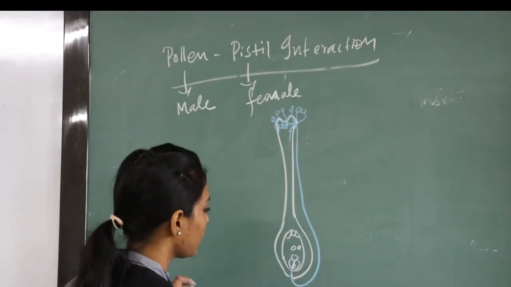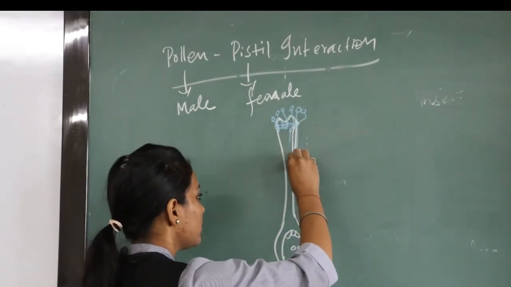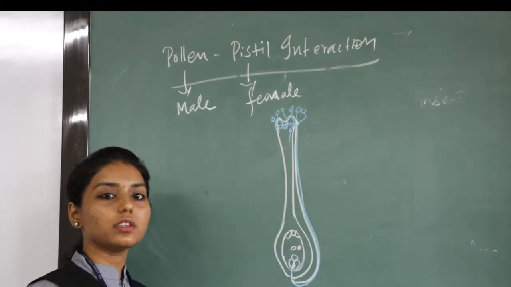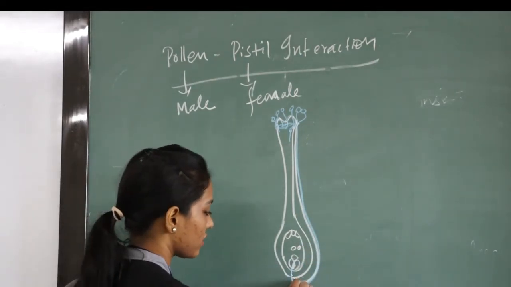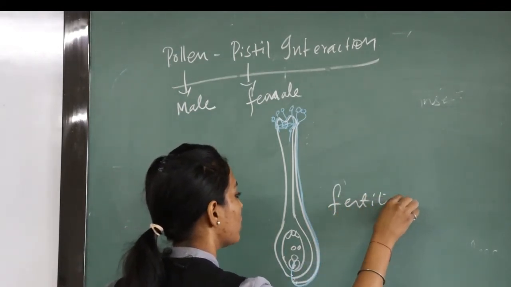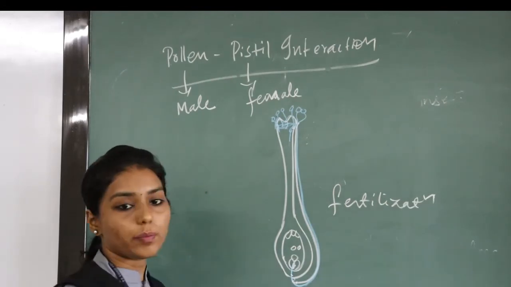So when the pollen tube enters inside the female part of a flower, then the interaction occurs. Okay, this interaction leads to what? Fertilization, that we are going to see in the next topic.